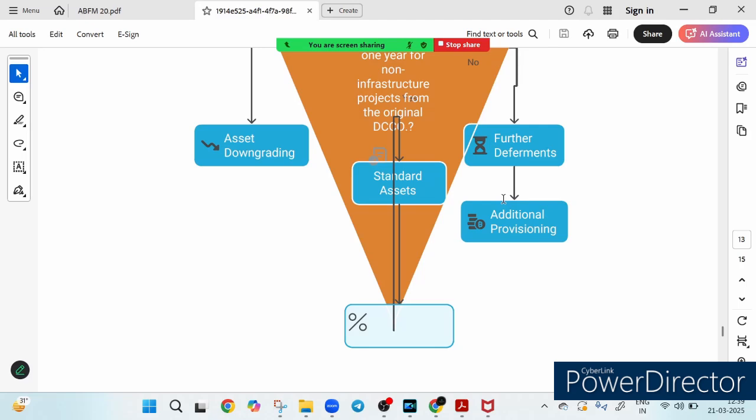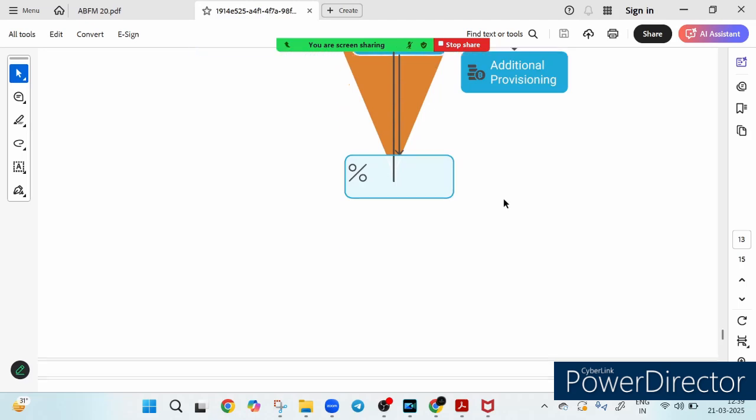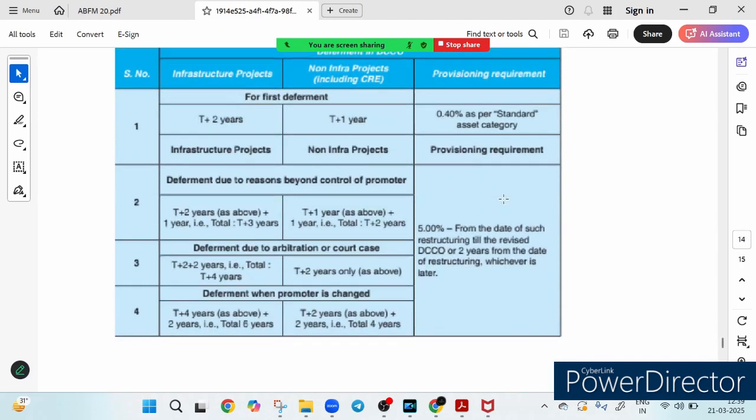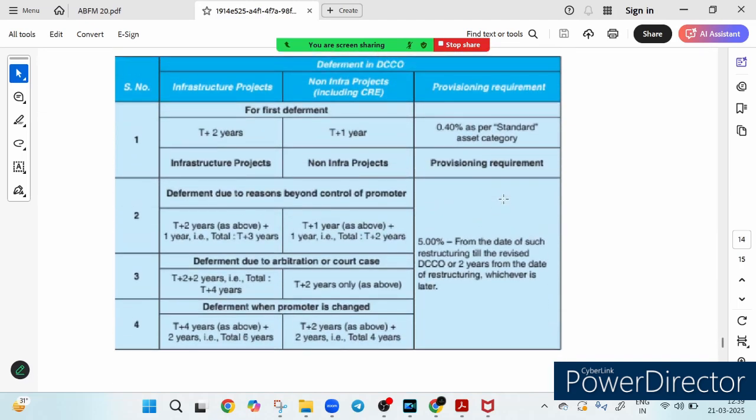So should bank allow more flexibility in deferment, or would that increase financial risk? Please answer. Now this is a very important chart table from where you will understand this deferment. Very important. Case study is asked.